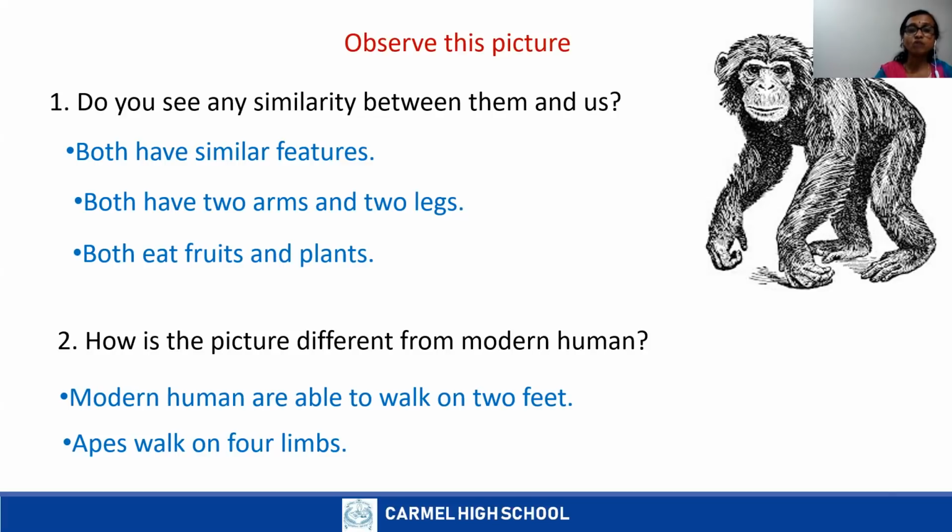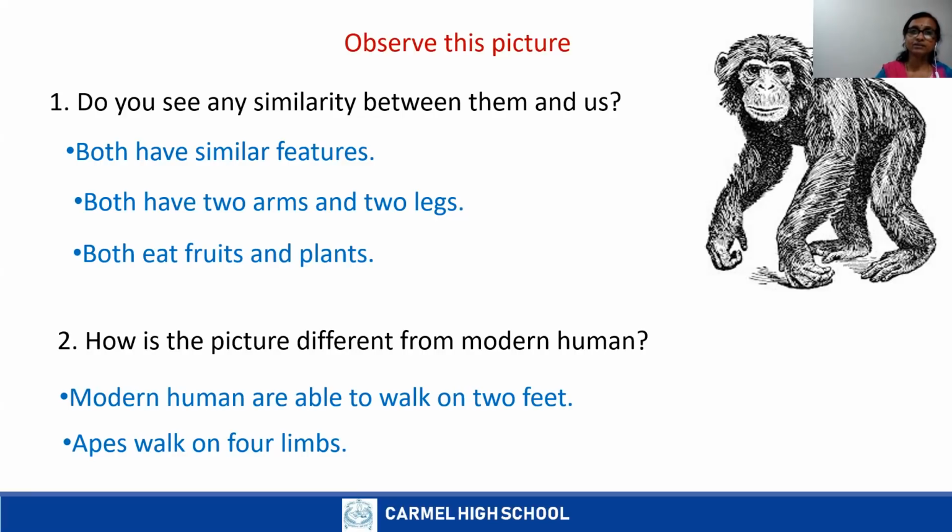Humans first evolved in the continent of Africa. Our human ancestors look like apes. This is because apes and humans evolved from the same primates. Our human ancestors had huge bodies. They lived in forests and mostly ate fruits, plants, and leaves.